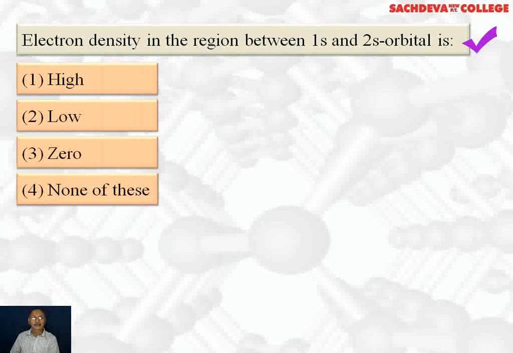Next, electron density in the region between 1s and 2s orbital is high, low, 0, none of these. Correct answer is 0. And this is called spherical node, where there is 0 probability or no probability of finding electron.